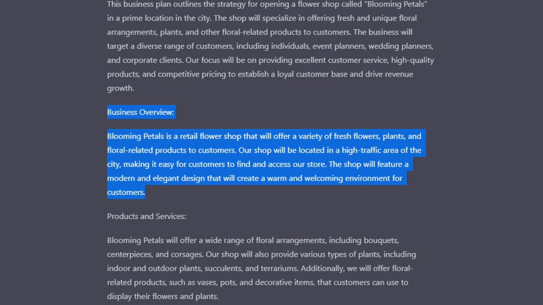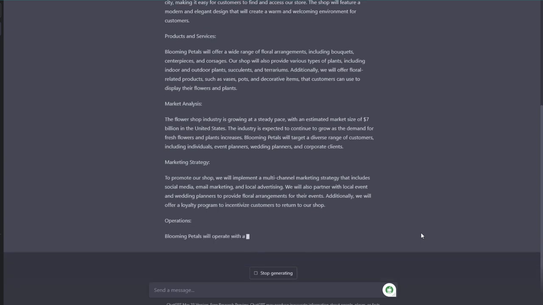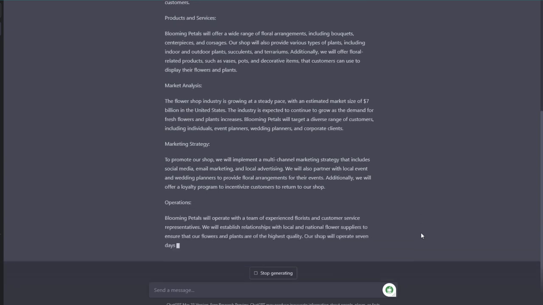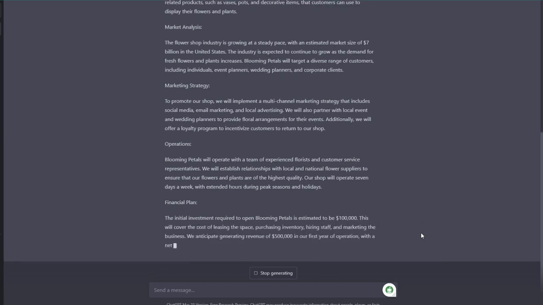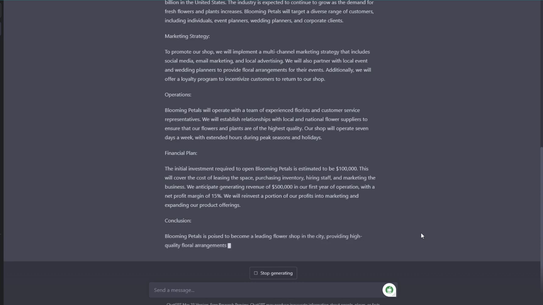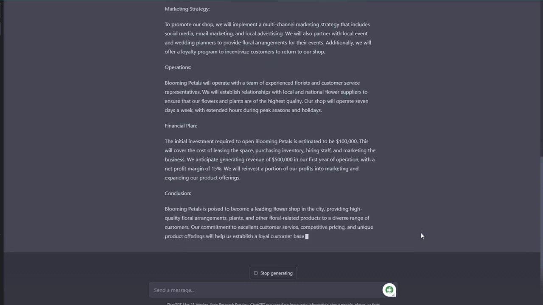Blooming Petals is a retail flower shop that will offer a variety of fresh flowers, plants, and floral-related products to customers. Our shop will be located in a high-traffic area of the city, making it easy for customers to find and access our store. The shop will feature a modern and elegant design that will create a warm and welcoming environment for customers. We also have products and services, market analysis, marketing strategy, operations, a financial plan, and a conclusion. Also, this provided me with a summary version, which was similar to what I gave him previously, and provided me with a bit more of an analyst's perspective on it. It's kind of summarizing it even more.